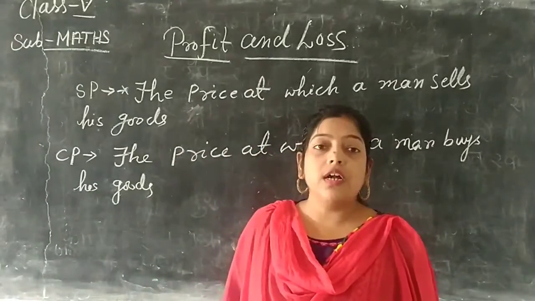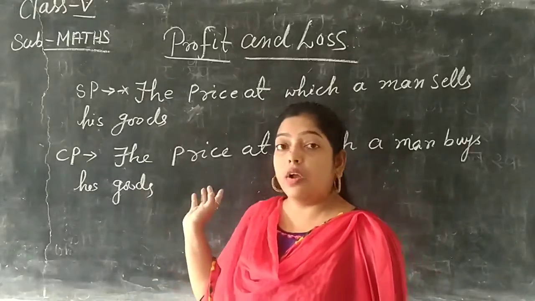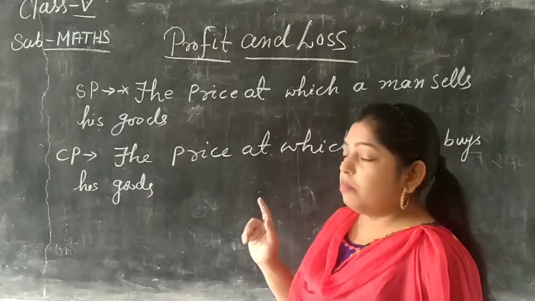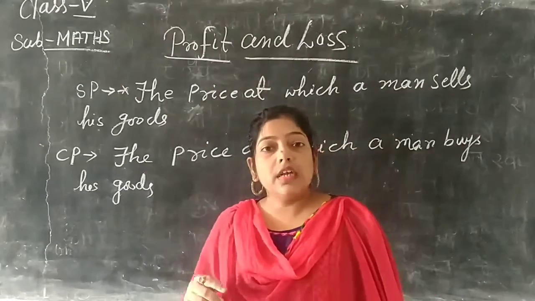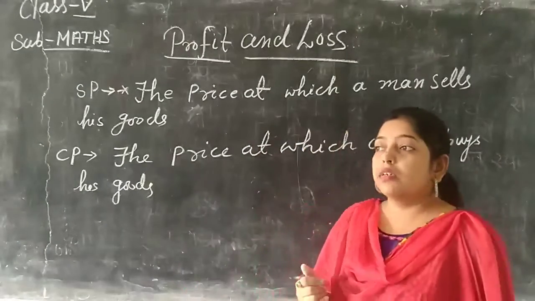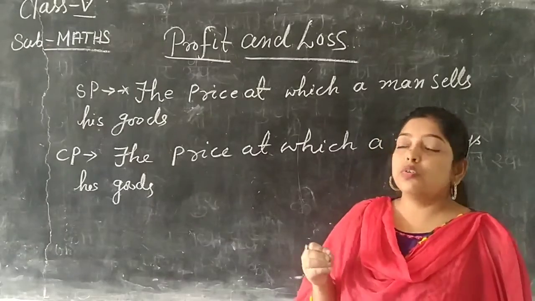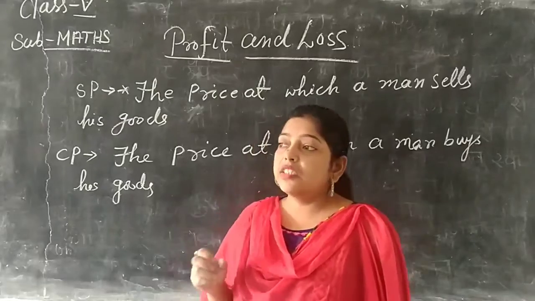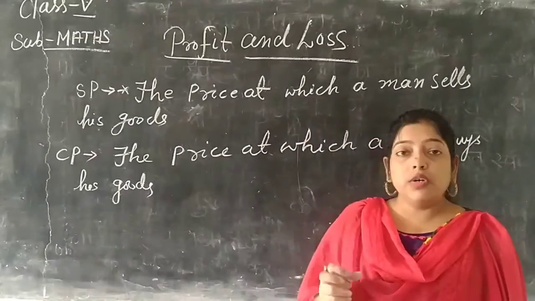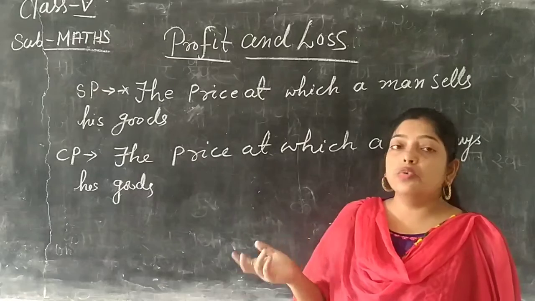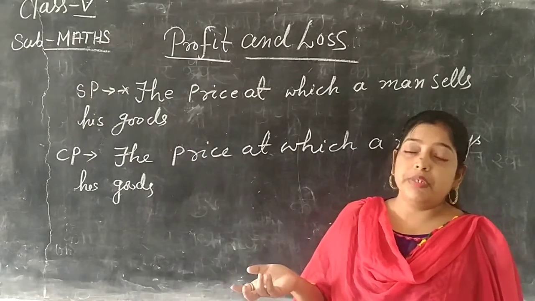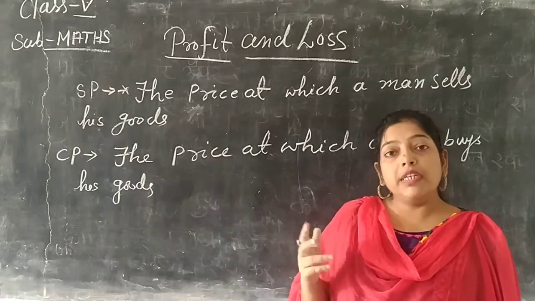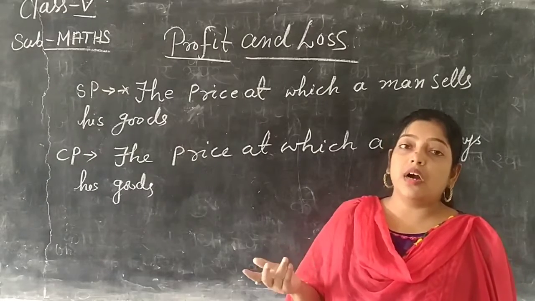Today I am going to start the new topic, profit and loss. Before we explain profit and loss, we will discuss what a profit is. Let me explain it through an example. For example, if a man buys his goods for 20 rupees and sells his goods for 18 rupees, that means profit. How much profit? There are 2 rupees profit.